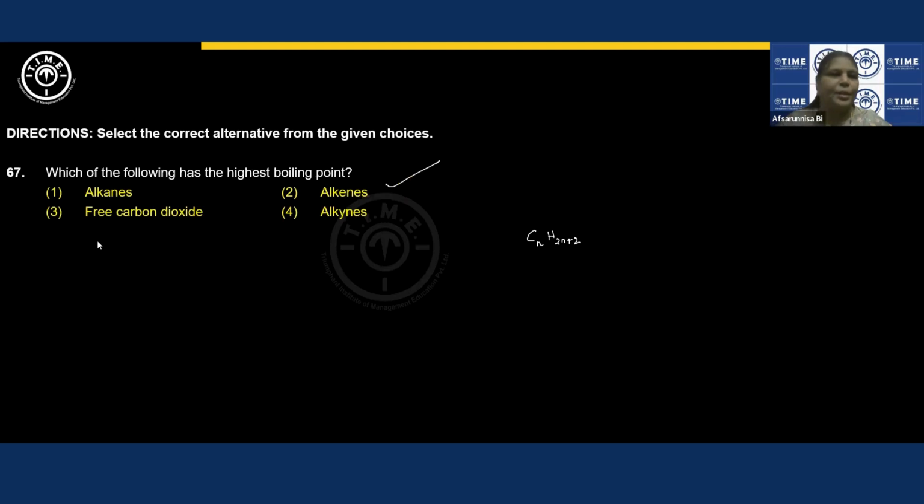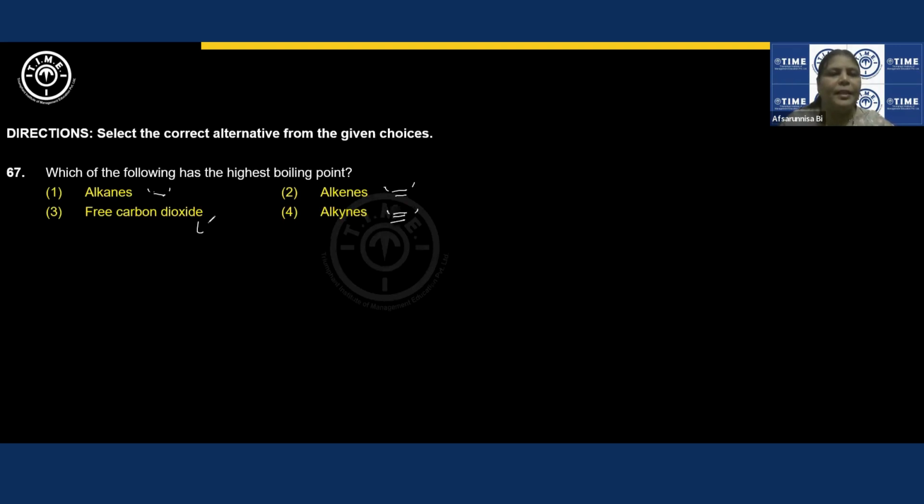These are also related to hydrocarbons. Which of the following has the highest boiling point? Alkanes are single bonded hydrocarbons. Double bonded hydrocarbons are alkenes. Alkynes are triple bonded hydrocarbons. And free carbon dioxide has no relation with this.